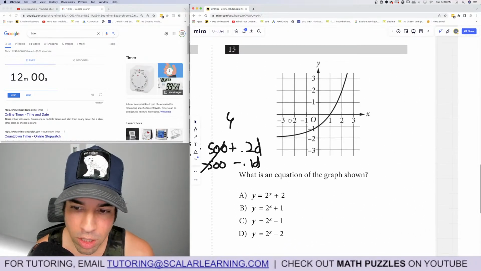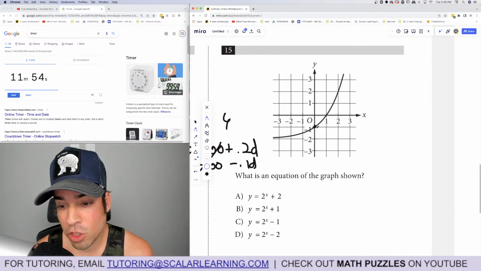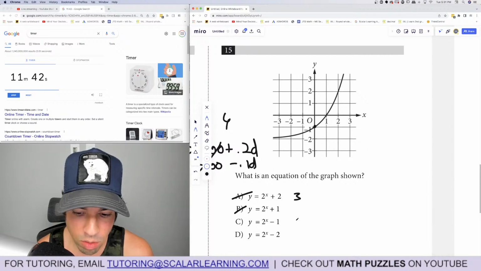What is an equation of the graph shown? Okay, it goes through 0, -1. So I'm going to just plug in 0 for these. Here I plug in 0 and I get 1 plus 2 is 3. Here I plug in 0, I get 2. Here I plug in 0 and I get 2 to the 0 is 1, minus 1 is 0. So it's this one.